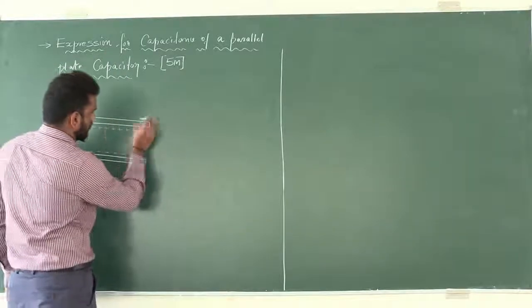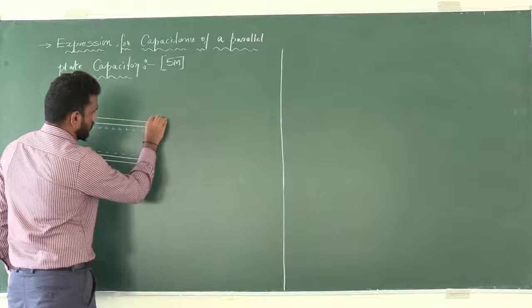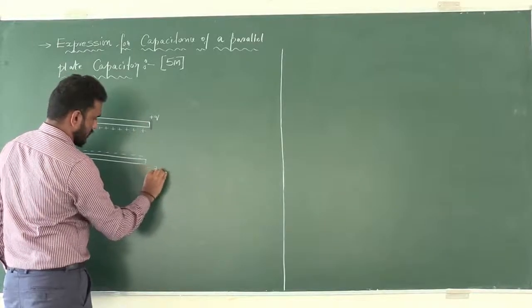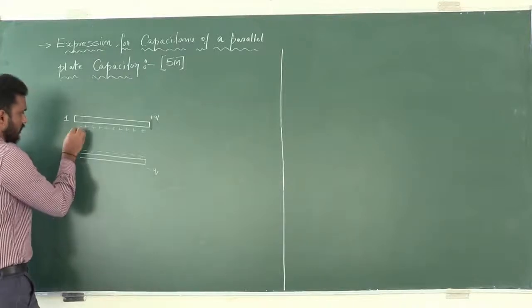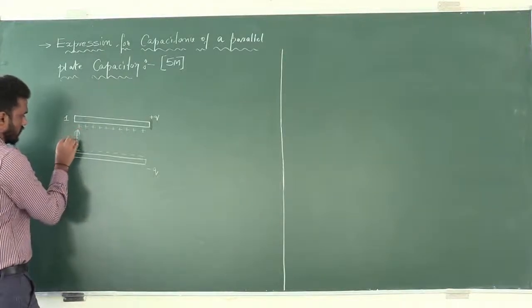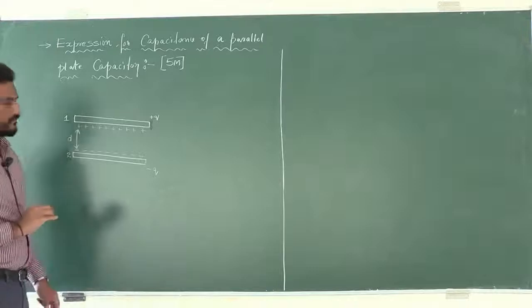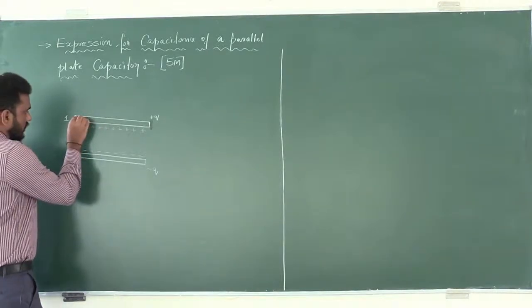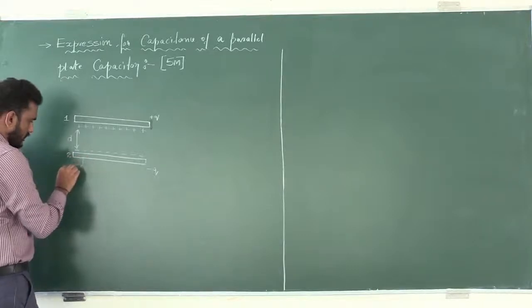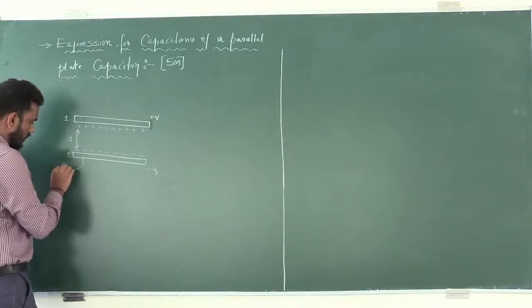So this is positively charged, negatively charged, and the distance between these two plates is taken as small letter d. And A is the area of each plate.